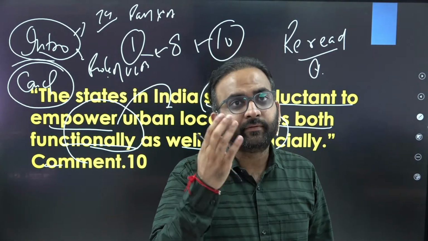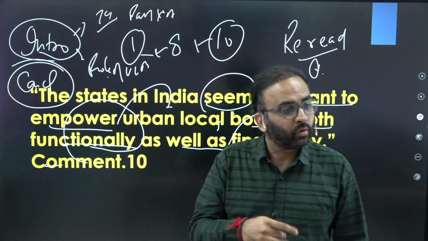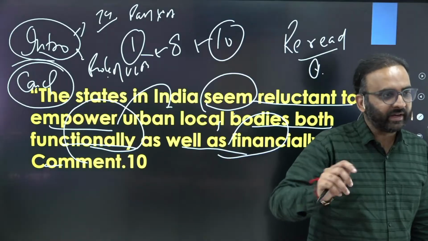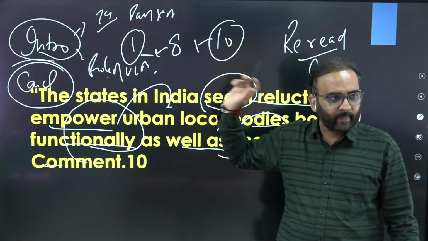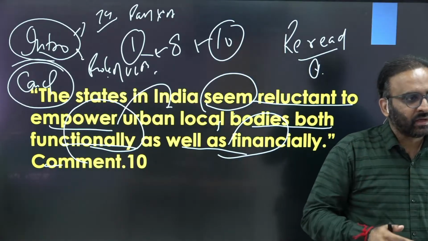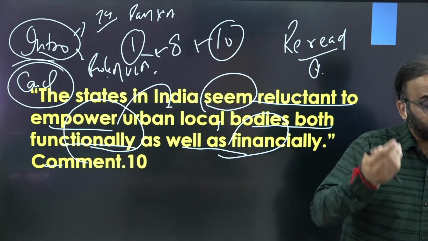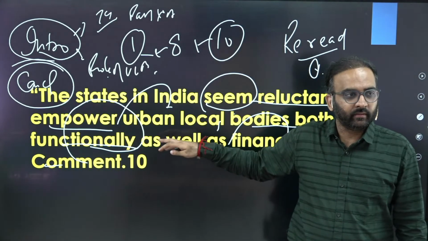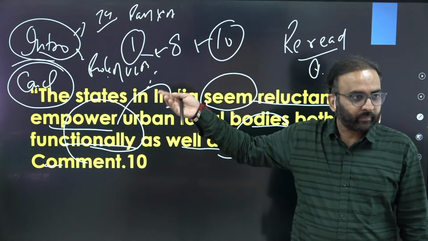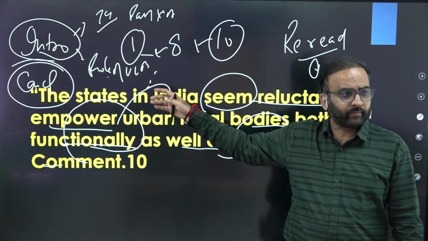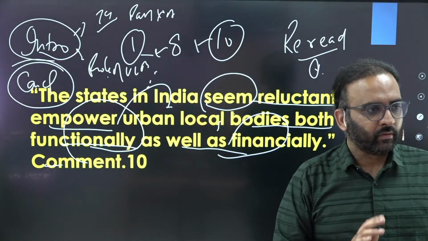Yes, introduction, need for urban local bodies. Yes, very good. That you need to write. Role of urban local bodies or need for providing such functions and finances. That should be your introduction. Clear? Simplest is the constitutional article, which I think everybody will write. But if somebody has read the question properly, then they will specify the role or need of urban local bodies, or the need of providing functions and finances to urban local bodies, as introduction. You get the point?